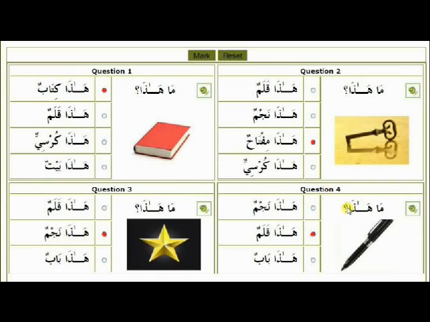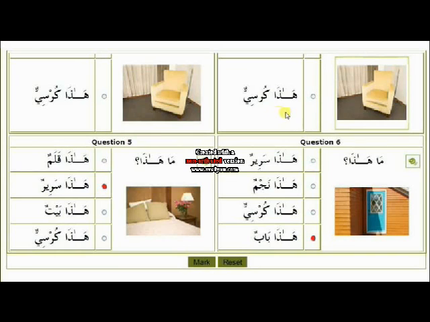Question number 4, ma hada, what is this? We can see the photo of a pen. Hada najmun, this is a star. Hada qalamun, this is a pen. Hada babun, this is a door. But the true answer is hada qalamun, this is a pen. Hada kursiyun, this is a chair.